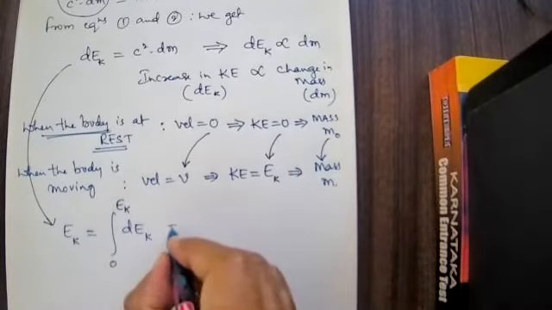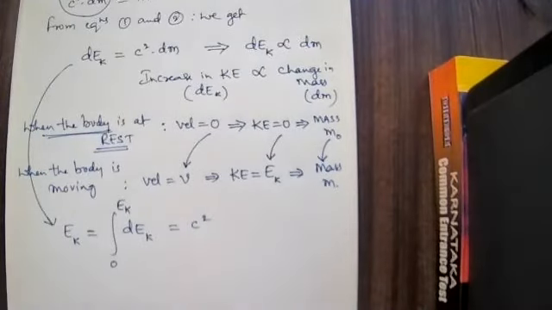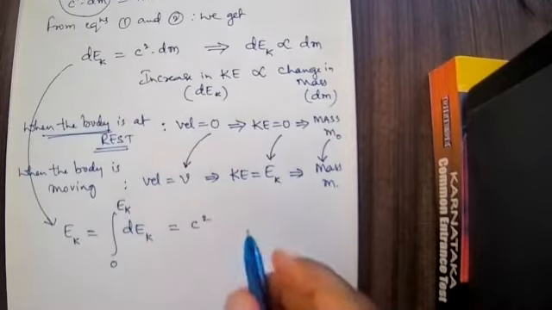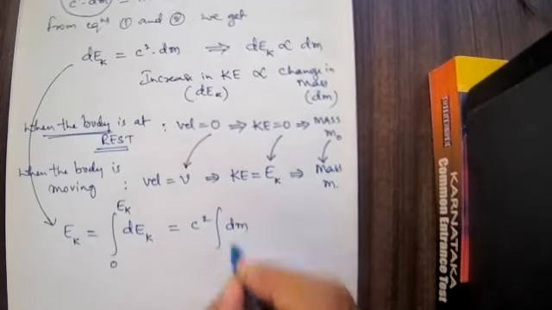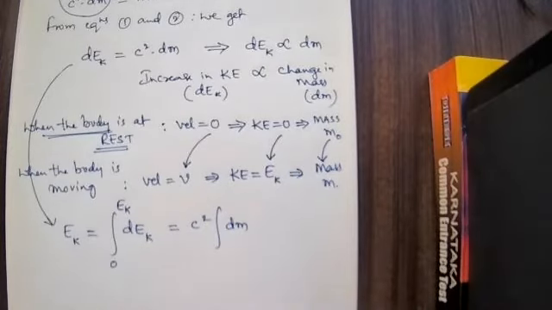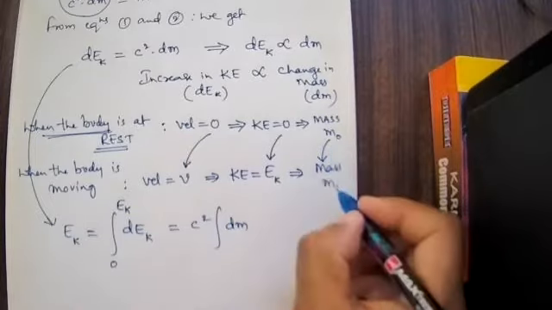That is equal to c square into the integration of dm. The integration of dm varies from where to where? m0 to m.